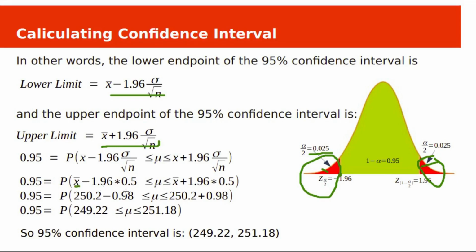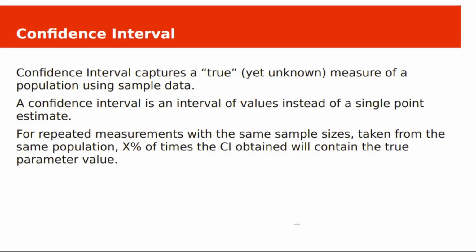If you calculate these, the lower bound and upper bound values will be 249.22 and 251.18. So the 95% confidence interval is 249.22 to 251.18.